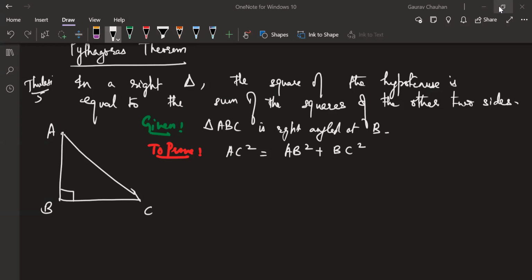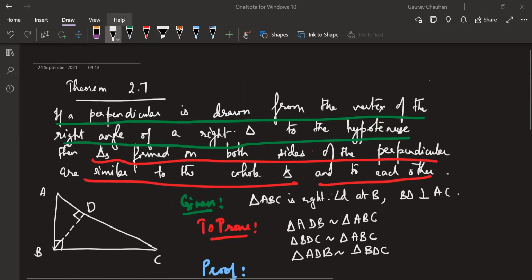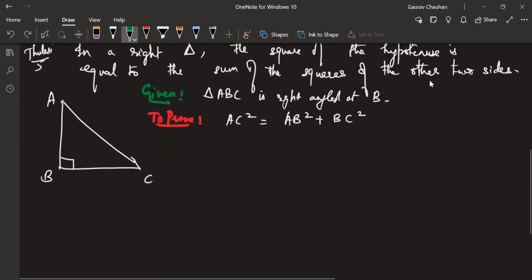I want you to be writing with me. This is simple stuff. Now what we are actually going to do is use this theorem, the theorem we just saw, theorem 2.7. We are going to be using this theorem. You will understand why as we go along.